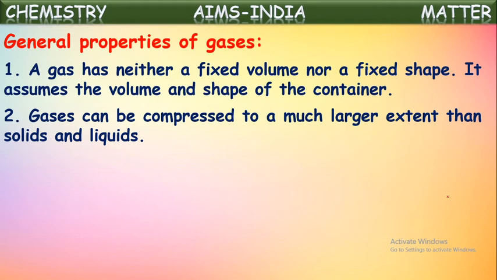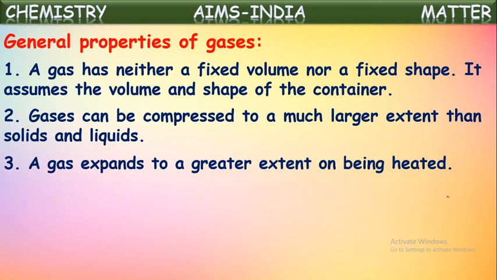A very fine example for this is the gas cylinders which we use in our homes for cooking. I observed that those contain a gas which can be used for nearly 1 month or 2 months of cooking. That much gas is stored in the small cylinder itself. How is it done? By compressing the gas. A large amount of gas can be compressed and stored in a small cylinder. Okay?